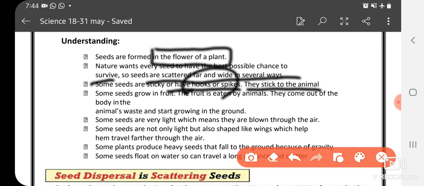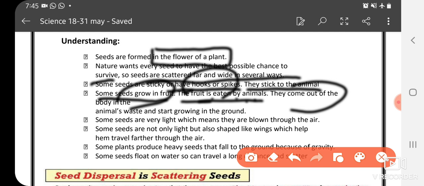Next is some seeds grow in fruit just like tomato. The fruit is eaten by an animal. The seed is already present in the fruit, and when the fruit is eaten by the animal, the seeds come out of the body in the animal's waste and start growing in the ground.